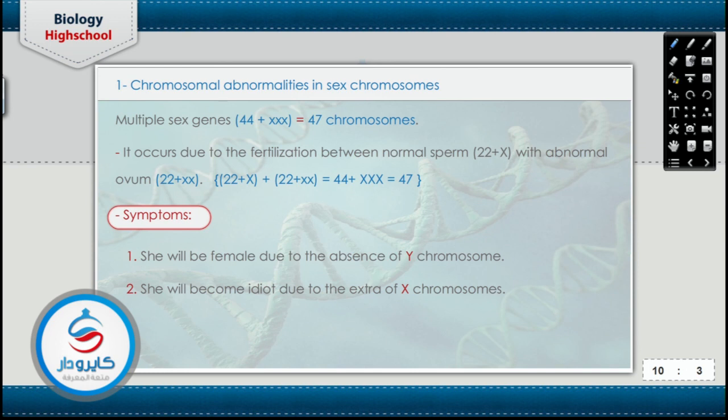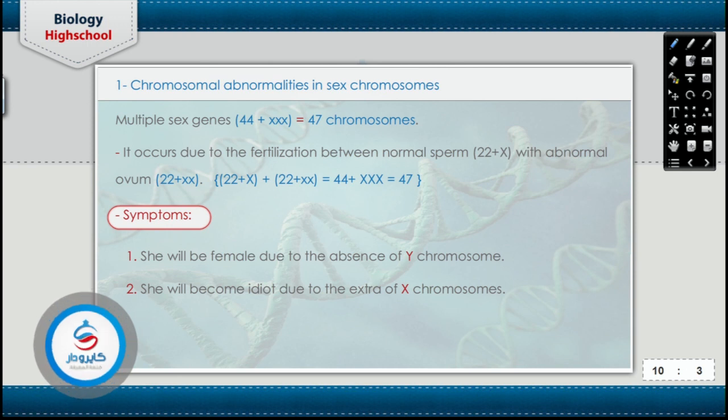She will be female due to the absence of the Y chromosome. احنا اتفقنا في Y chromosome يبقى ميل في كل الحالات. مفيش Y chromosome تبقى فيميل في كل الحالات. دي 44 triple X مفيش Y خالص، يبقى على طول دي نقول عليها فيميل. She will be idiot due to the presence of the extra X chromosome.